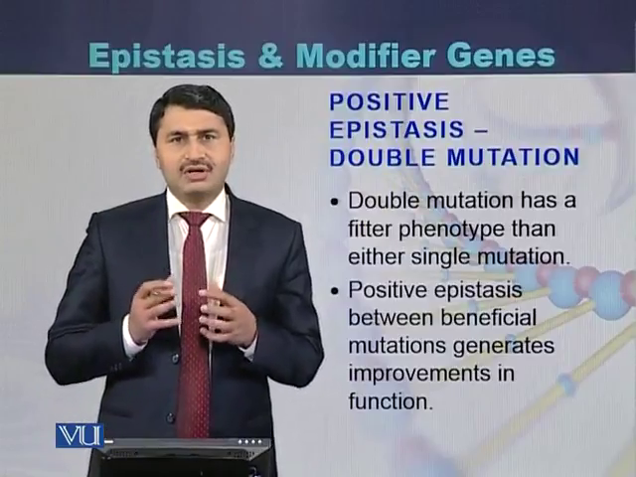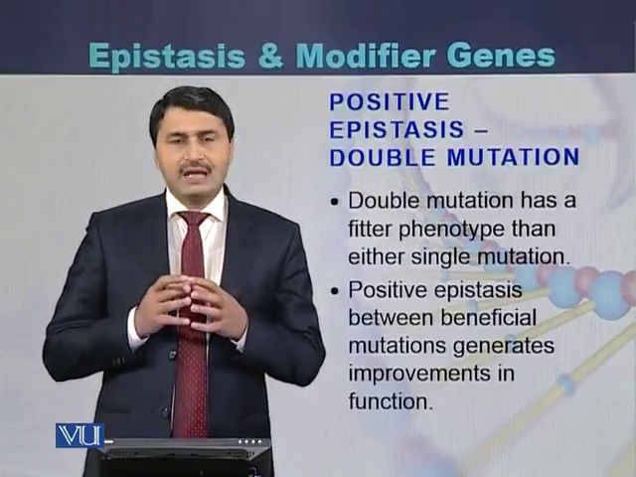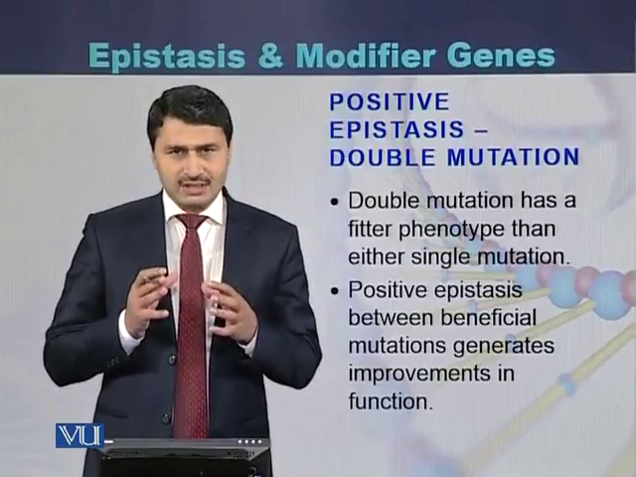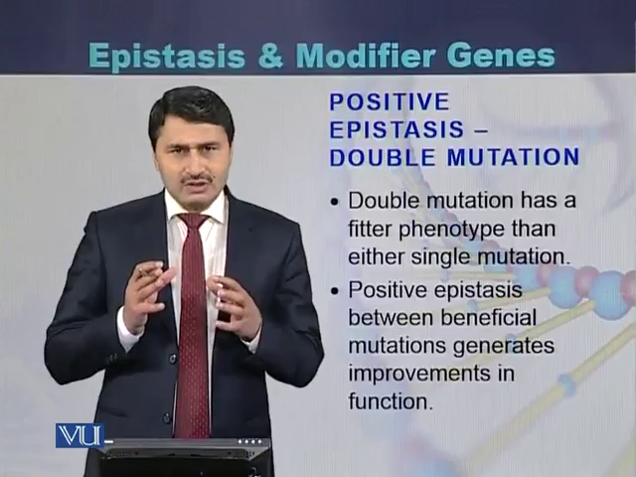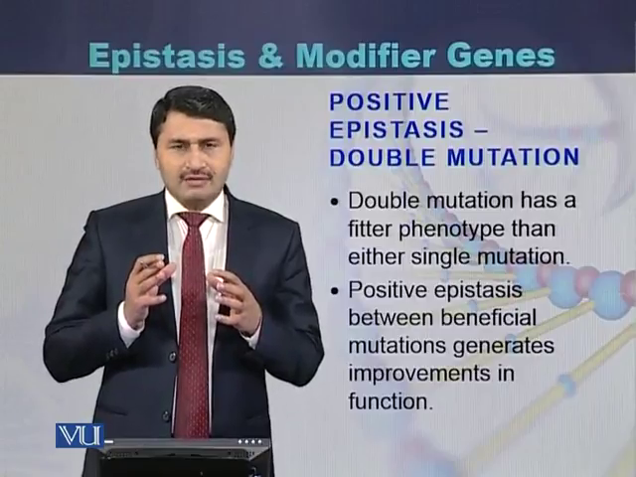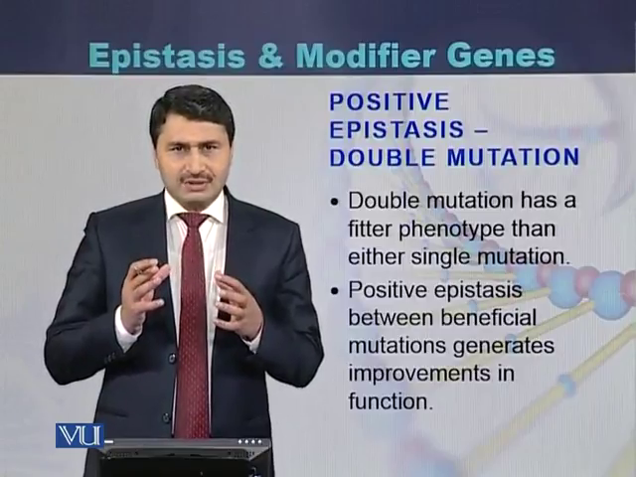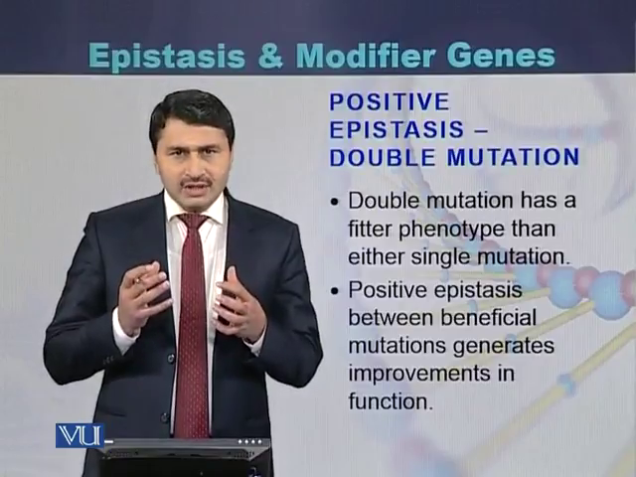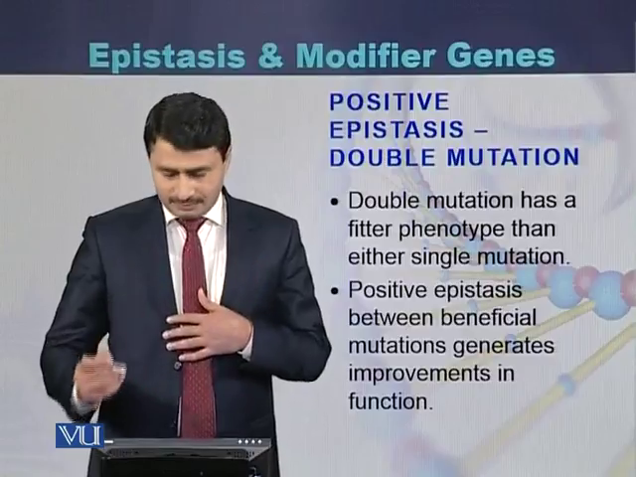Epistasis can be of different types. One of the types is positive epistasis. In case of positive epistasis, due to the presence of a double mutation, the phenotype becomes fitter. In such cases, there are some improvements in the functions of the organisms.